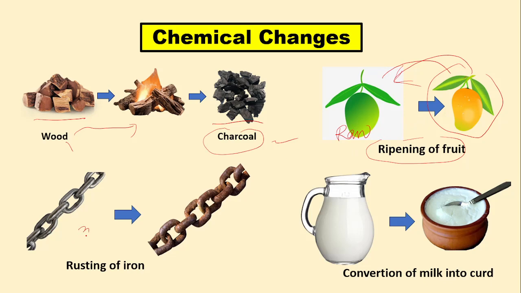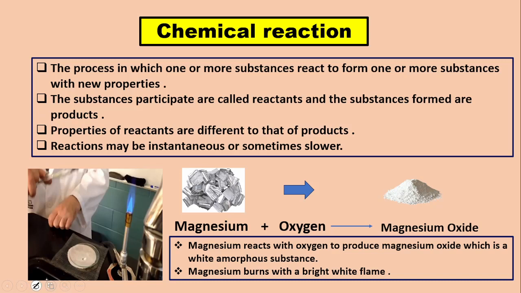Look at example number 3. Here, iron rust. So rusting of iron is also a chemical change. Next, the conversion of milk into curd. This is also a chemical change. Then let us know what chemical reactions are.